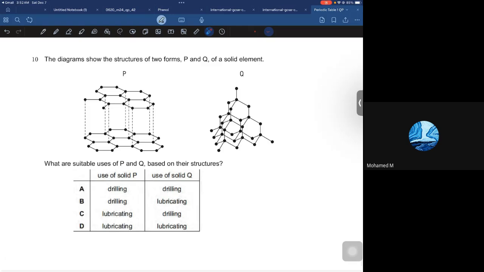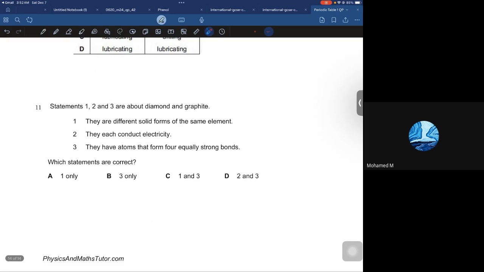See this. The diagram shows the structure of two forms, P and Q, of a solid element. What are the suitable uses of P and Q based on their structures? Based on structure, P would be graphite, and then Q would be diamond. So it would be C. C for castle. Good. Yes. Last question. 11.